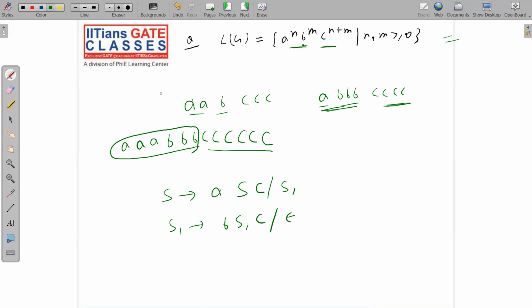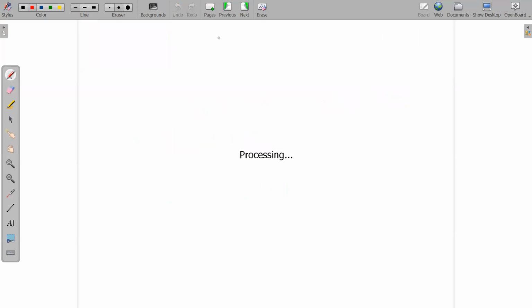Okay, so this is homework for you. You have to check it out yourself why this grammar is correct for this language. Just take some strings and try to check, and so on. The more you think, the more you get. This is the basic funda of writing grammars.